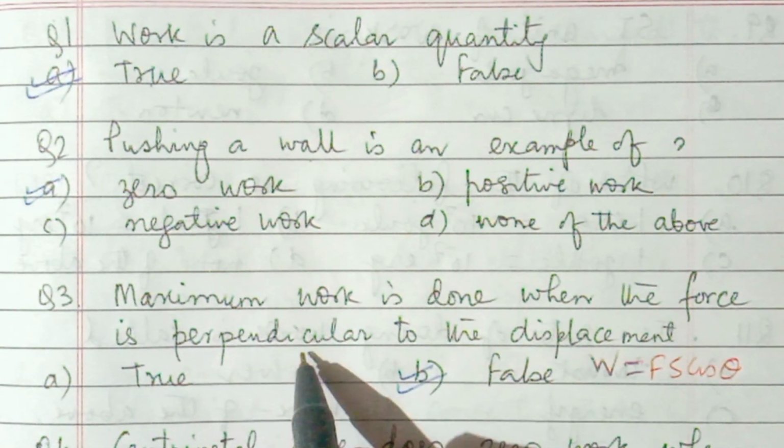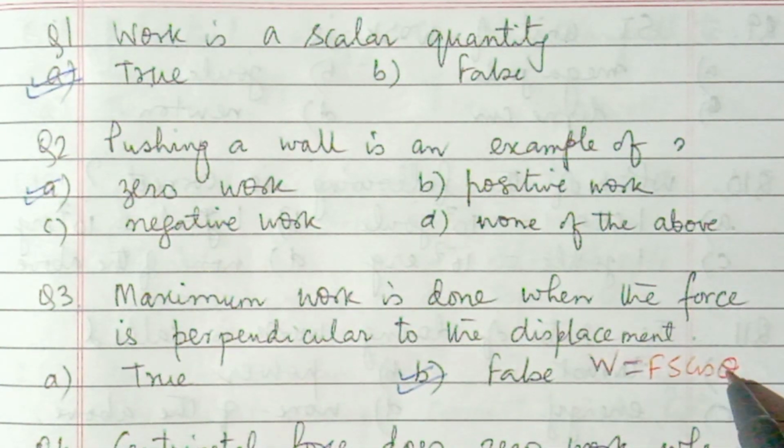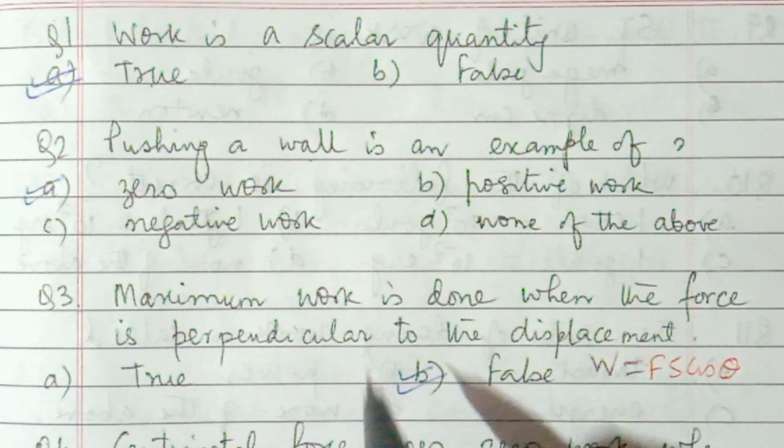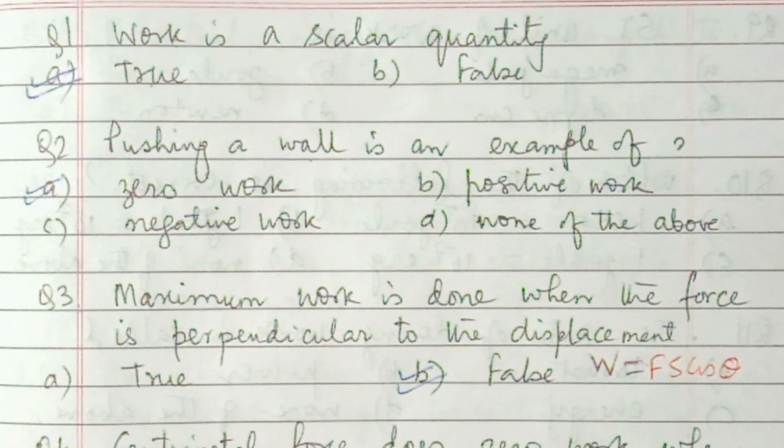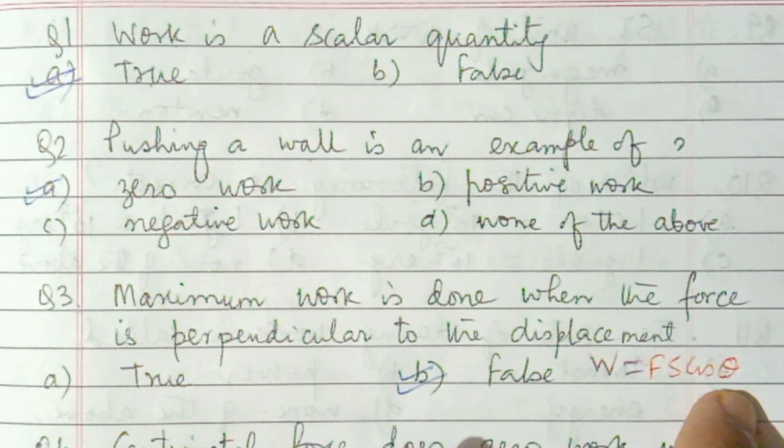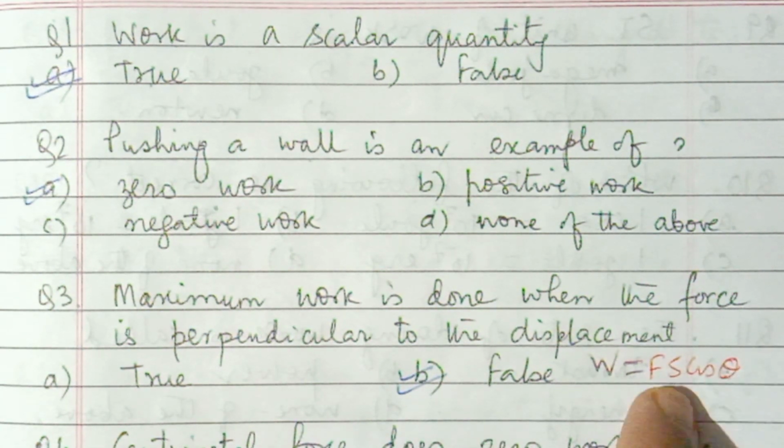When this is perpendicular, theta will be 90, cos 90 is 0, so overall it will be 0 work. So it is false. Maximum work is done when theta is 0. Cos 0 is 1, so that is the maximum work, so you can remember it that way.